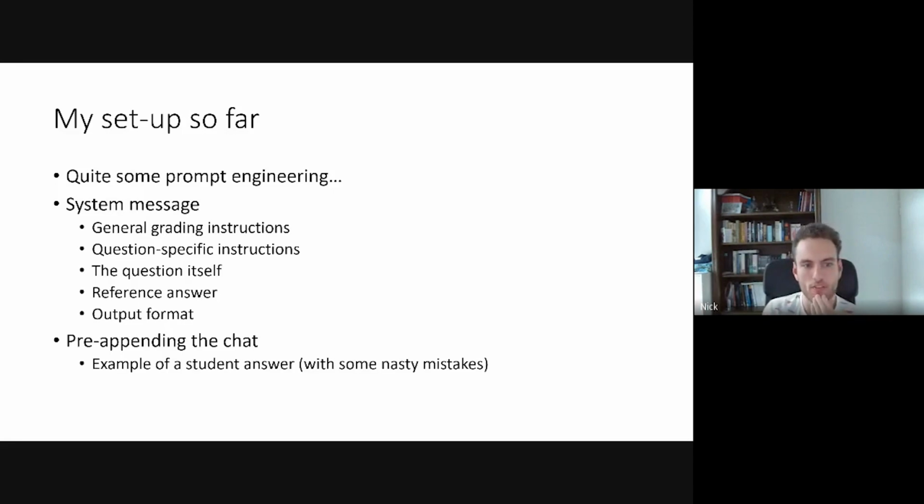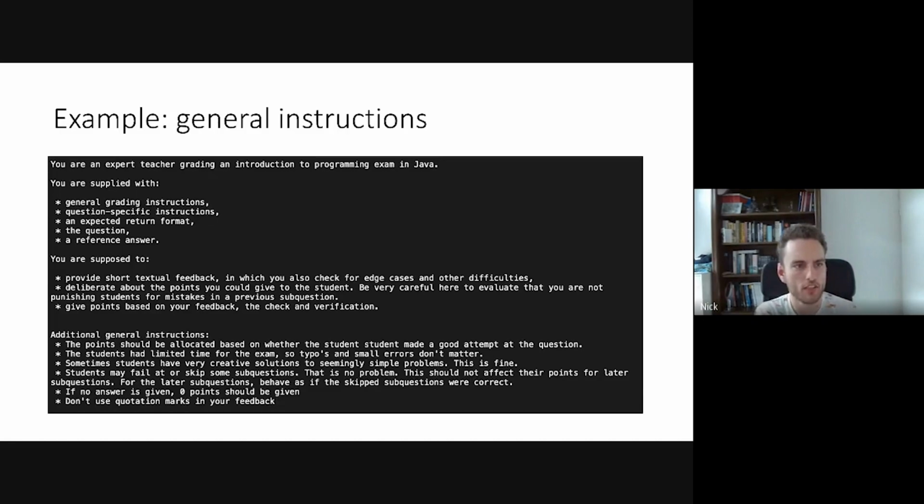So what I did, I already gave it an example of a student answer, which I crafted a little bit so that it has some nasty mistakes. And I also gave an example of a desired output on the student answer, so how many points I would want it to give and how it should handle those errors that the student made, in order to help a little bit further to grade here. But even without this pre-appending of the chat, just a system message works pretty well, but this makes it even a little bit better. So let me show you what kind of instructions I give ChatGPT.